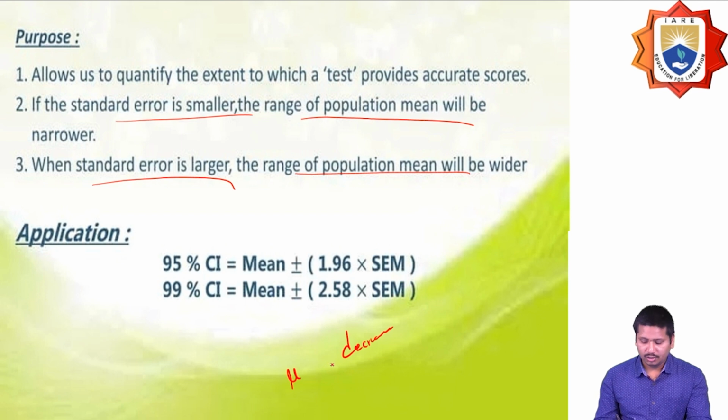Mean value decreases. So whenever the standard error is going to be large, what do we have to do? The range of the population will be wider, so we have to increase the sample size. So this is the logic behind this.